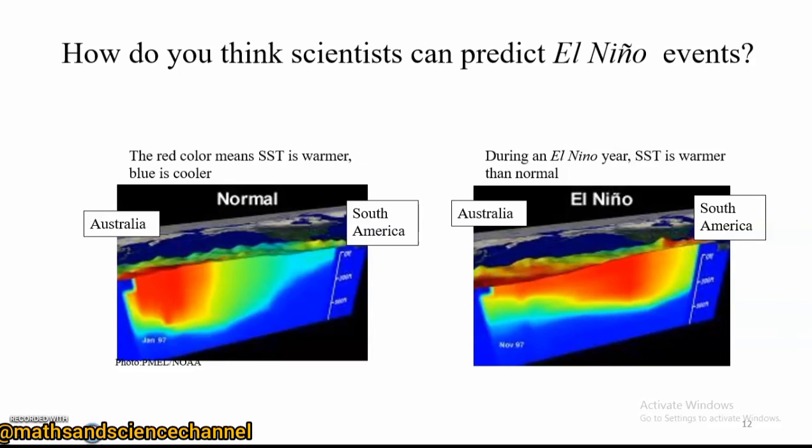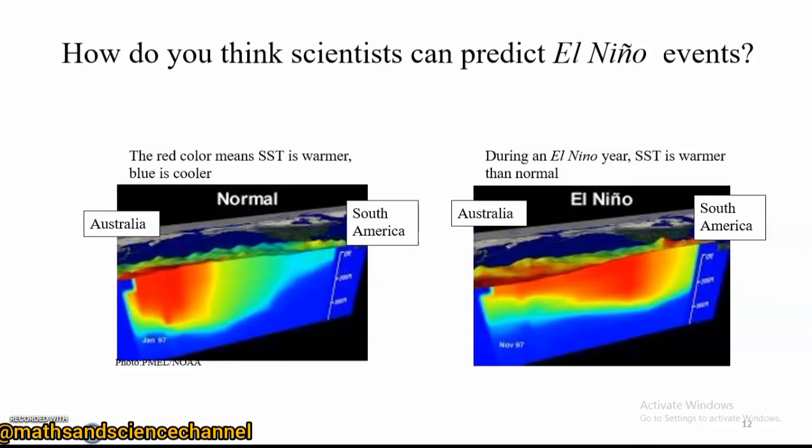So depending on where the cold and warm conditions are occurring, we can predict that this is a normal condition, this is a neutral phase, this is an El Nino event, this is a La Nina event. That's how scientists can predict El Nino events, depending on where the warmer and colder conditions are taking place.